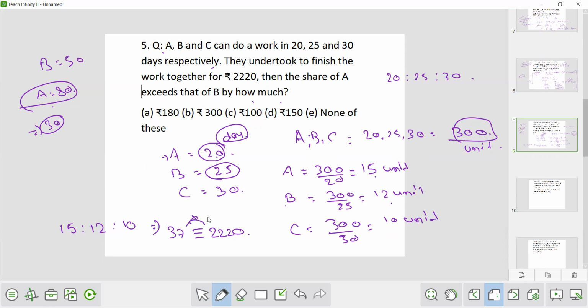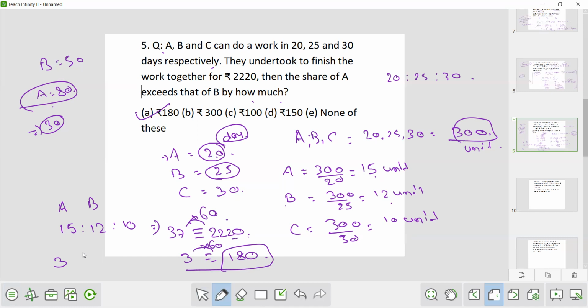So it's how much time? 60 times. Now they are asking the share of A exceeds that of B by how much? If you are smart enough, you will not calculate first the share of A and share of B and then subtract. No. If the share would be 37, A is how much more than B? 3. Now 37 is equivalent to 2220. So 3 will be equivalent to how much? It is 60 times, so 3 is also 60 times, that is 180. Directly you will say that 180 is the answer.